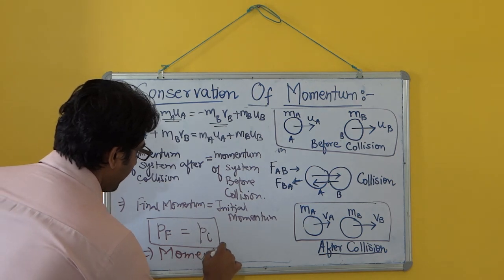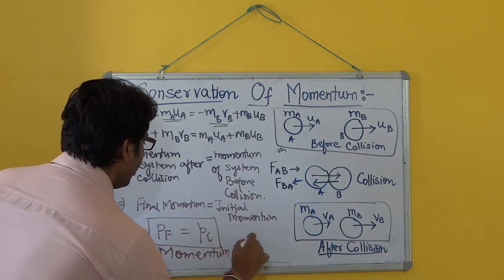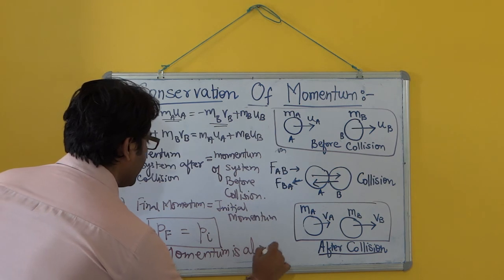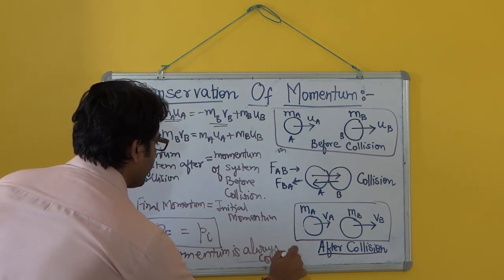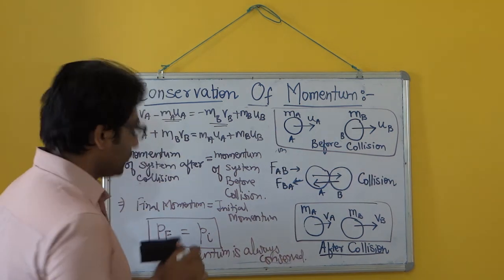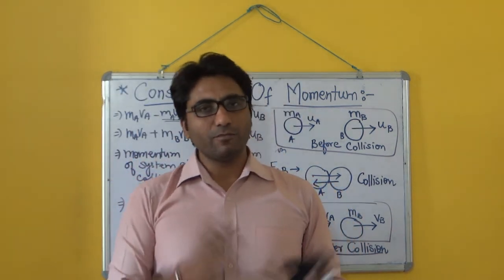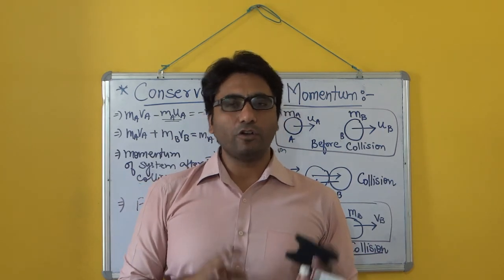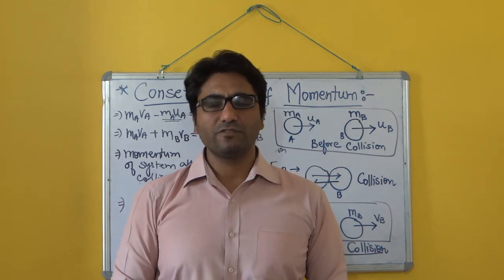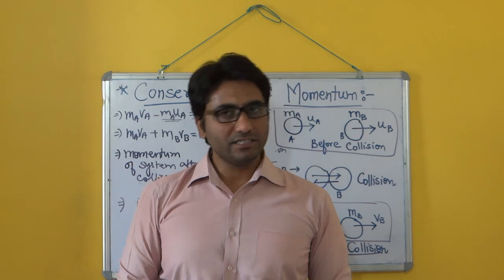This is our topic, conservation of momentum: for any two bodies, the final momentum and the initial momentum will always be the same. This way momentum is always conserved for the bodies.